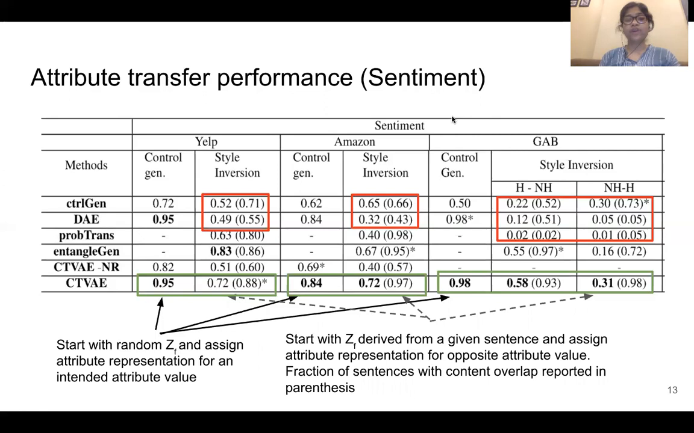However, when we go for attribute flipping, that is preserving the content, just flipping the attribute, we can see that we are doing much better than the disentanglement based methods, which are highlighted in red. So they are not able to generate related content. In those cases, they fail to achieve the purpose, and hence their accuracy also drops.